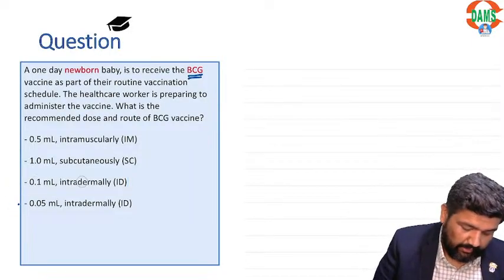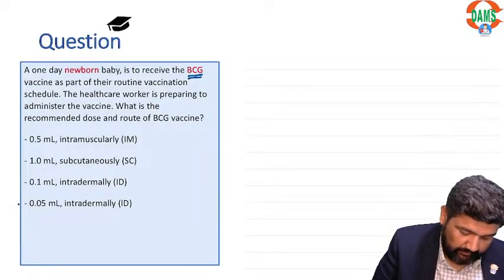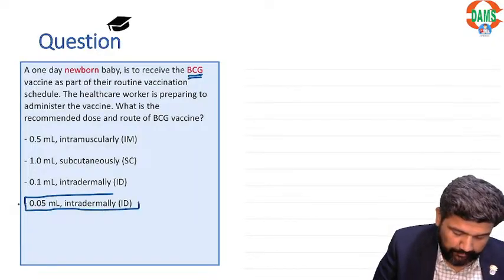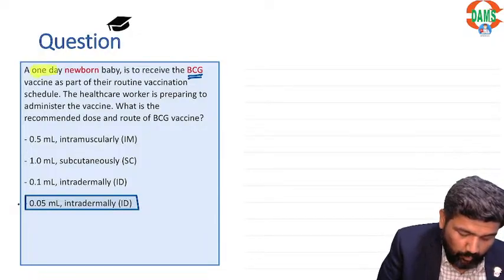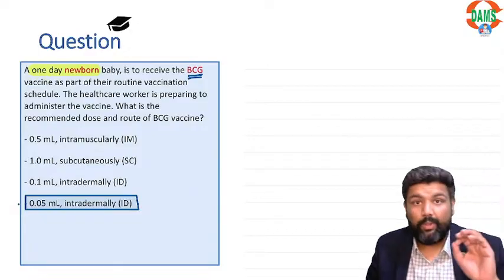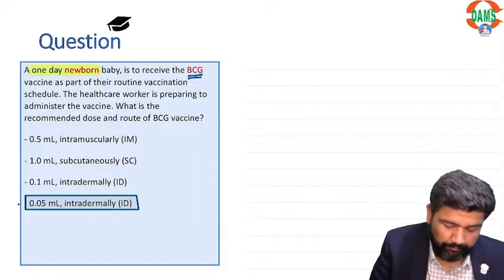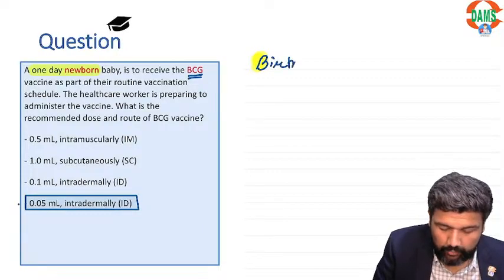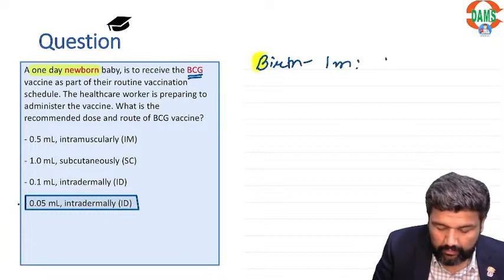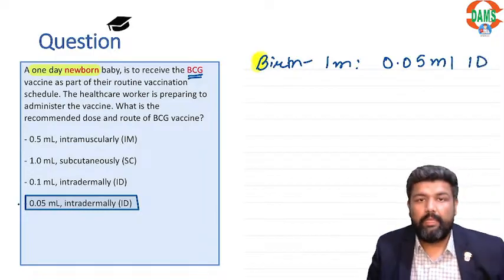Actually, the correct answer here is option D, because the keyword is 1-day newborn. From birth to 1 month, the dosage is 0.05 ml intradermally.